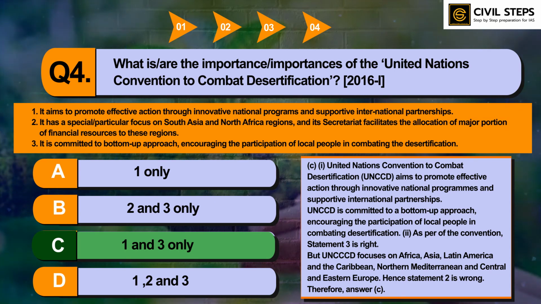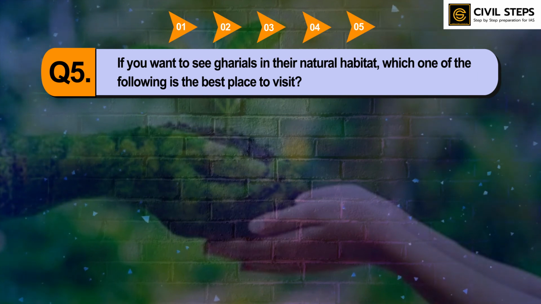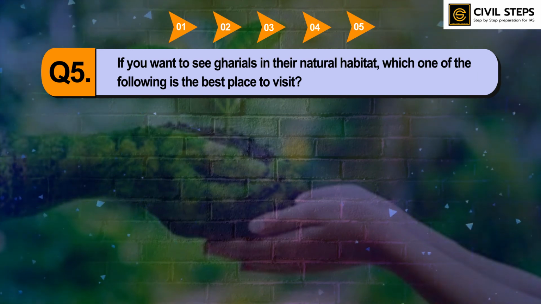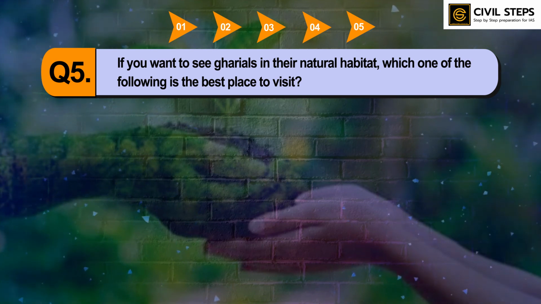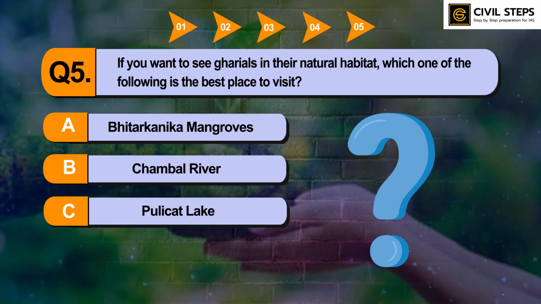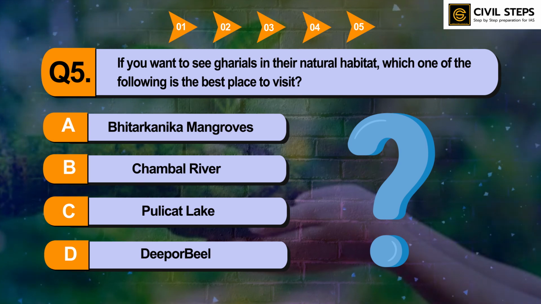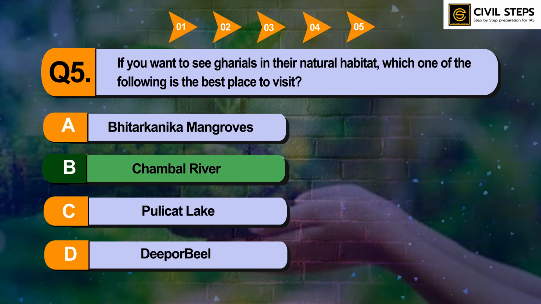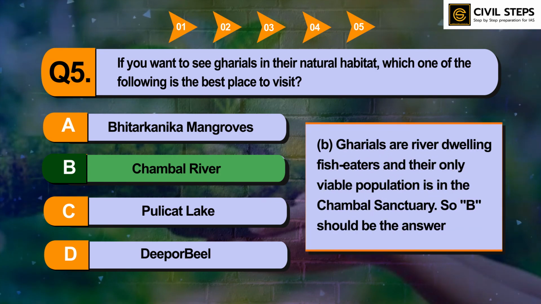So now let us discuss question number 5. If you want to see gharials in their natural habitat, which one of the following is the best place to visit? Option number A, Bhitarkanika mangroves, B, Chambal River, C, Pulicat Lake, D, Deepor Beel. So you can pause this video and write your answer in the comment section below. So the answer of this question is option number B, Chambal River. Gharials are river dwelling fish eaters and their only viable population is in the Chambal Sanctuary. So option number B should be the answer.